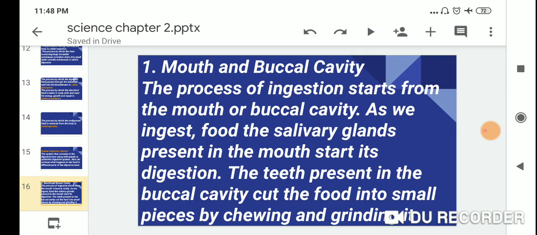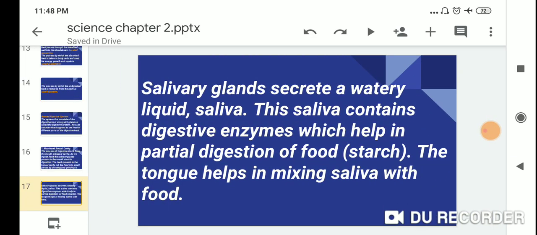The salivary glands secrete a watery liquid called saliva. The saliva contains a digestive enzyme which helps in the partial digestion of starch. The tongue helps in mixing saliva with food.